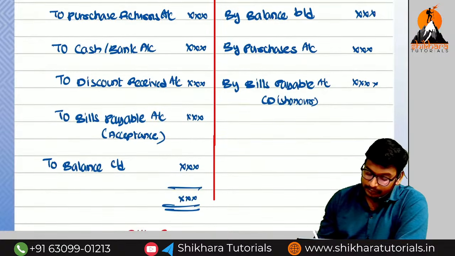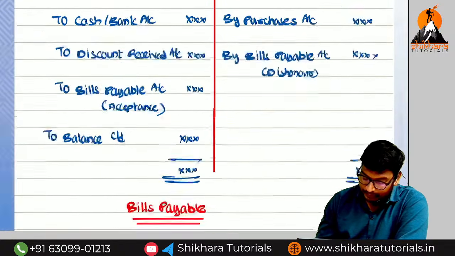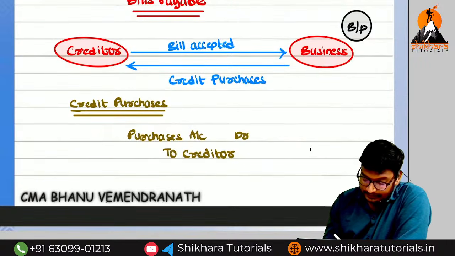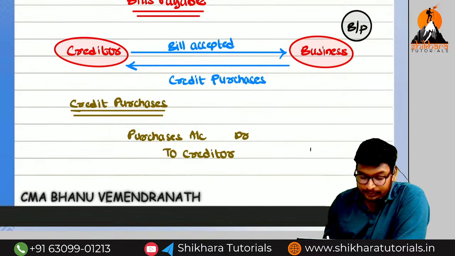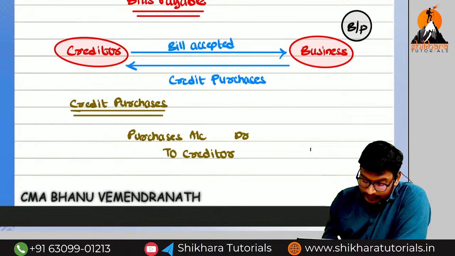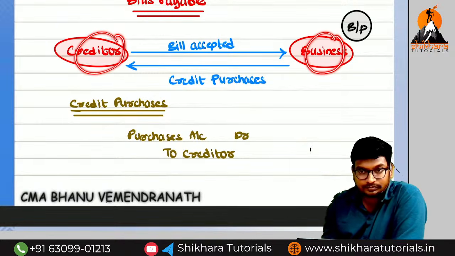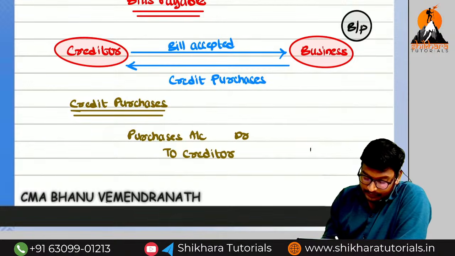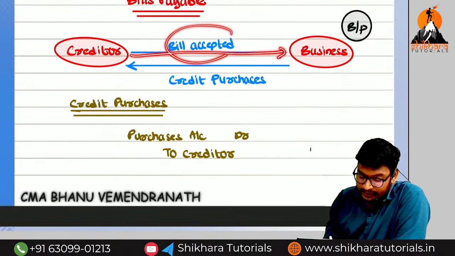So we can learn about bills payable now. I will take an example. Imagine he is a creditor and this is the business. We made the credit purchase, but the creditor does not trust us, because we might make mistakes in the future. So for that reason, he draws a bill and we have accepted it.